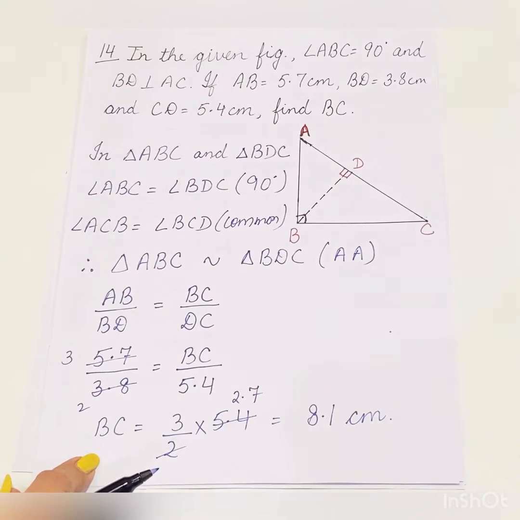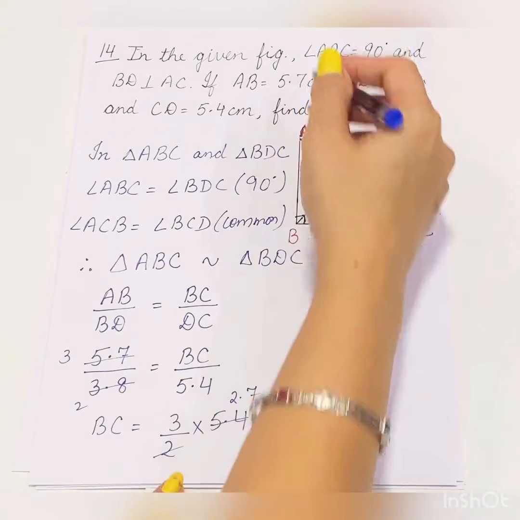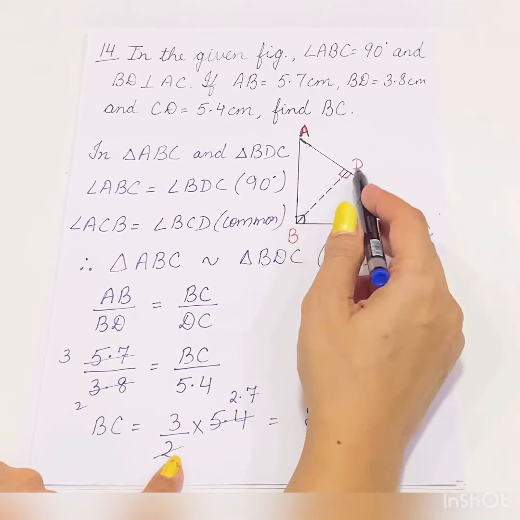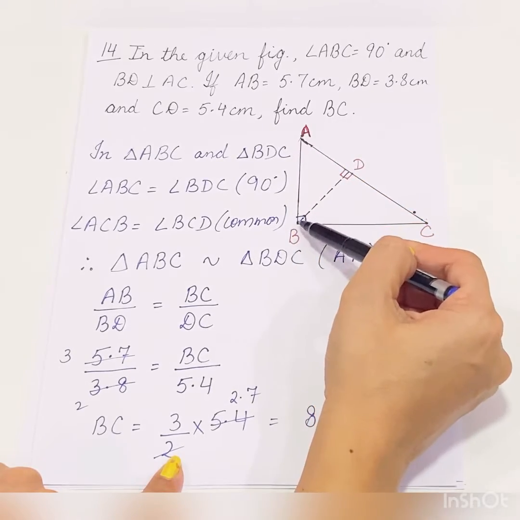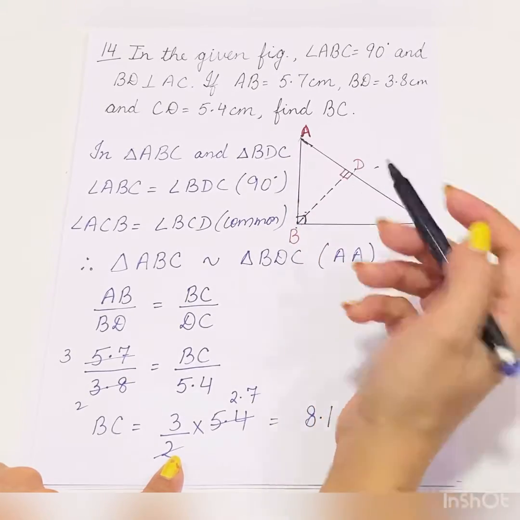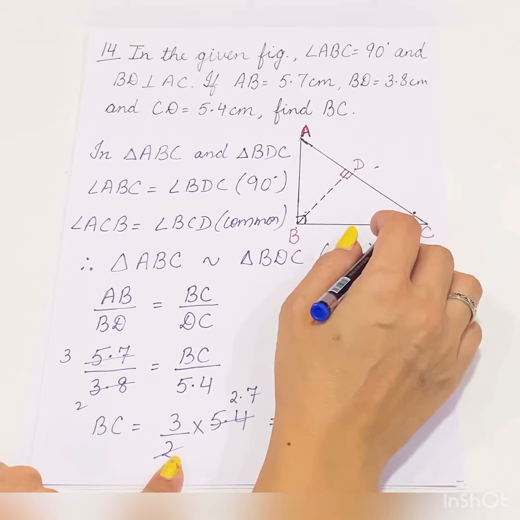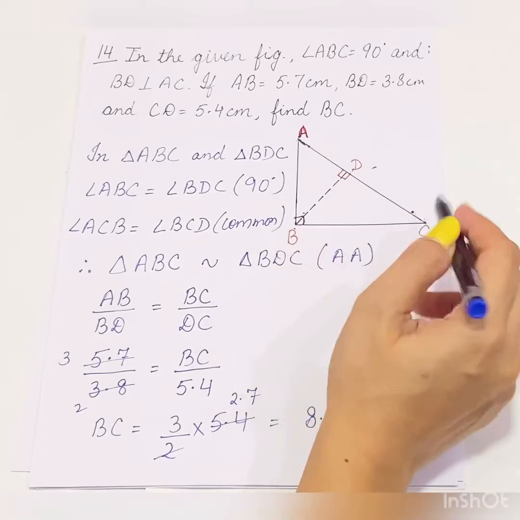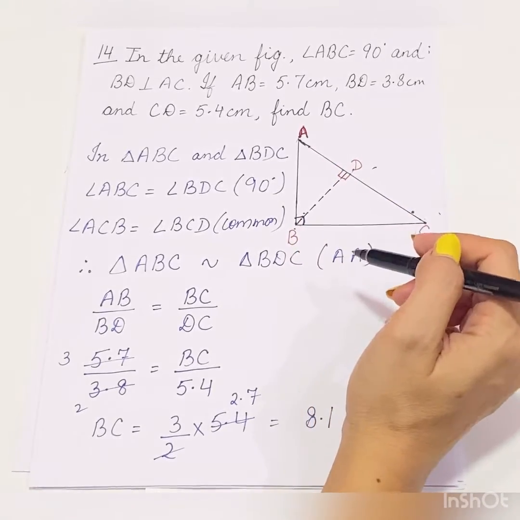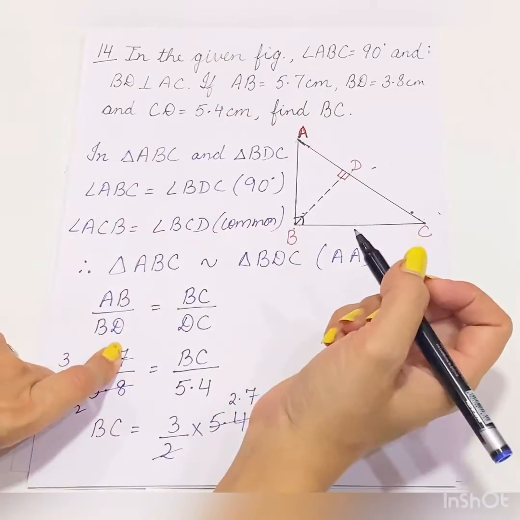Next, question number 14. In the given figure, angle ABC is equal to 90 degree and BD is perpendicular on AC. If AB is equal to 5.7 centimeter, BD is equal to 3.8 centimeter, CD is 5.4. Find BC. So in this we have three triangles and we have to choose two triangles from this.